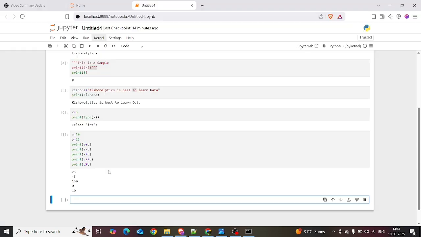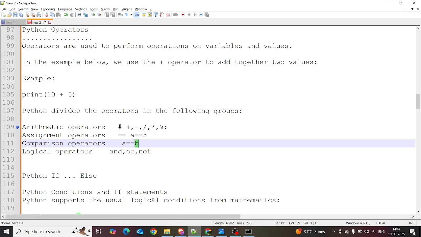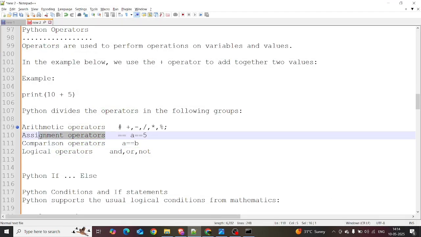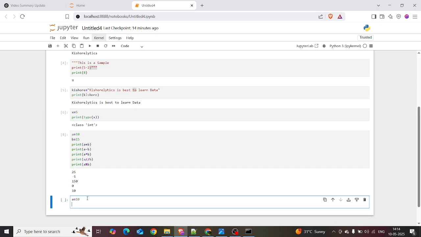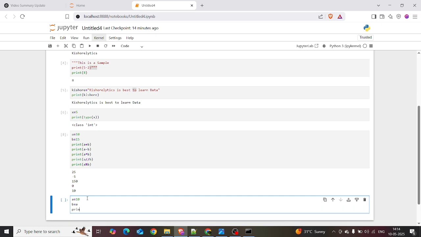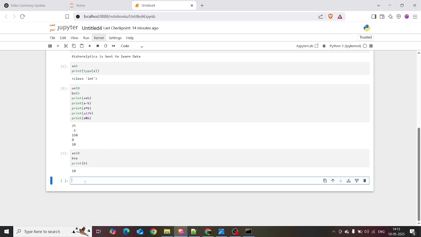And now the assignment operator. Creating an assignment is simple: a is equal to 5 and b equal to a. If you print b, it's the assignment operator. Let me execute this. It's 5. Okay, that's the assignment operator.